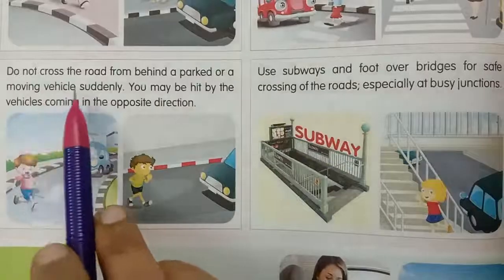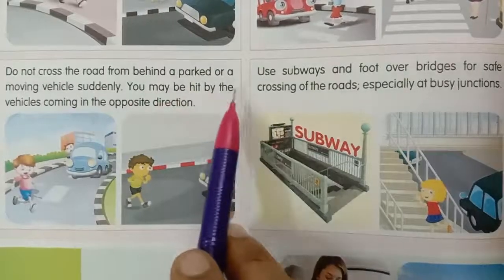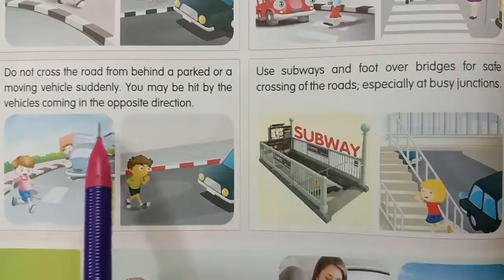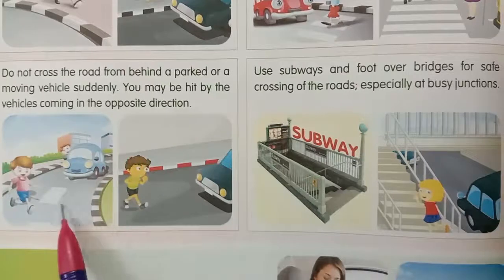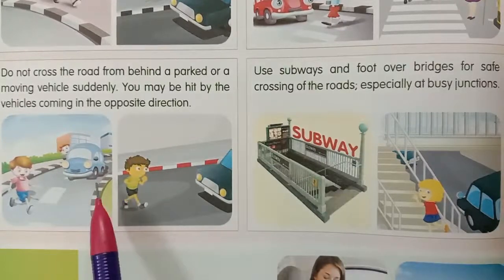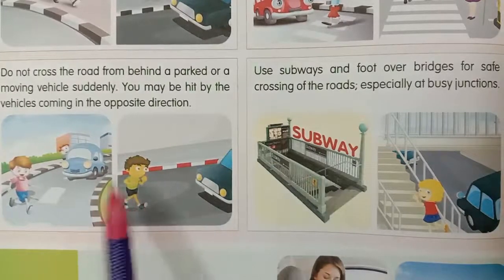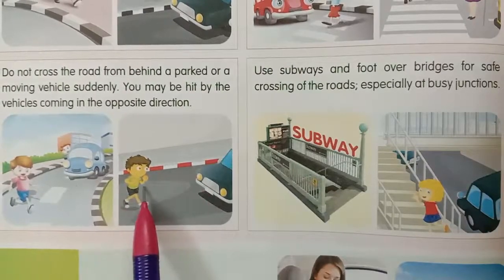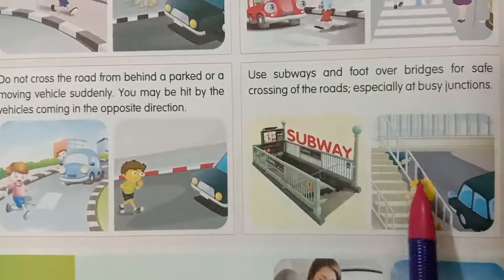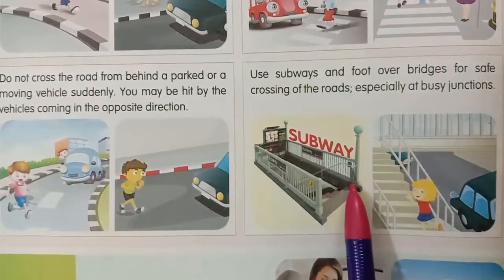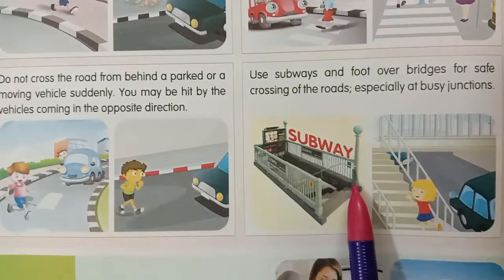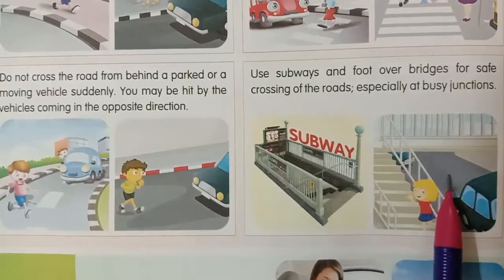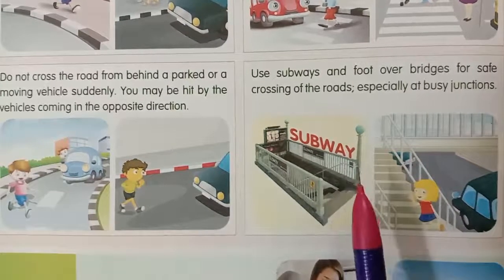Next, do not cross the road from behind a parked or a moving vehicle suddenly. You may be hit by the vehicles coming in the opposite direction. See here, children. Do not cross the road from behind a parked or a moving vehicle suddenly. Next, see here, children, subway. Use subways and foot over bridges for safe crossing of the roads, especially at busy junctions.